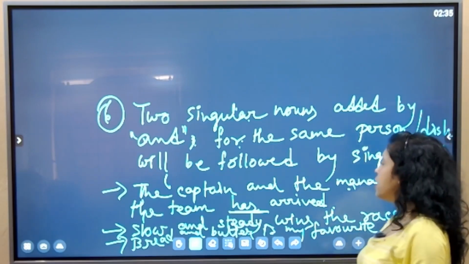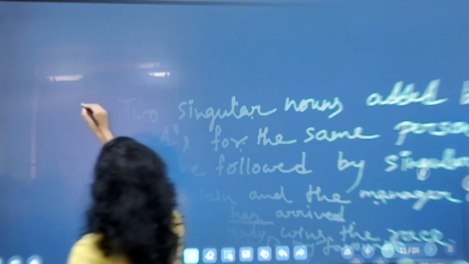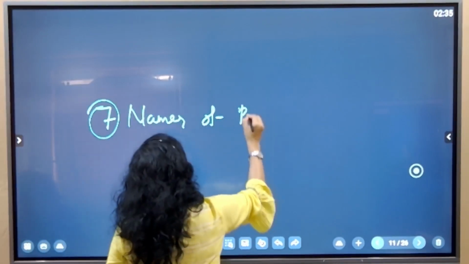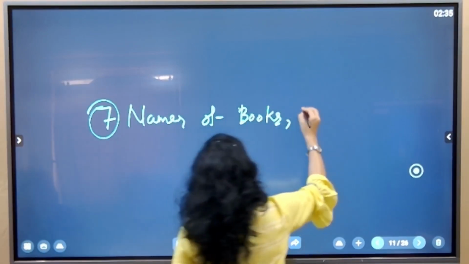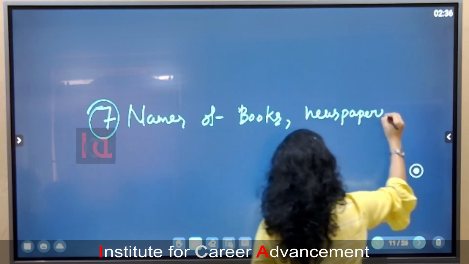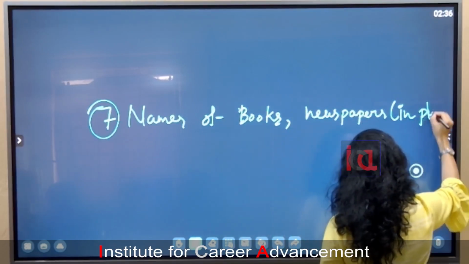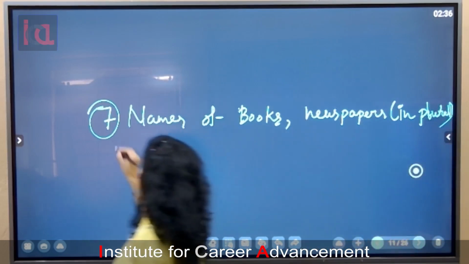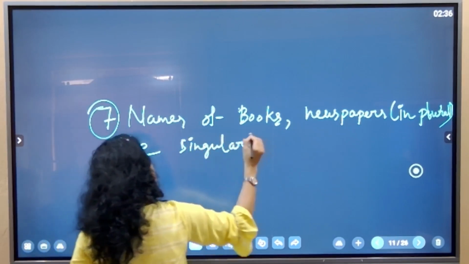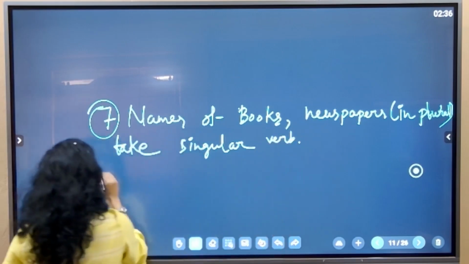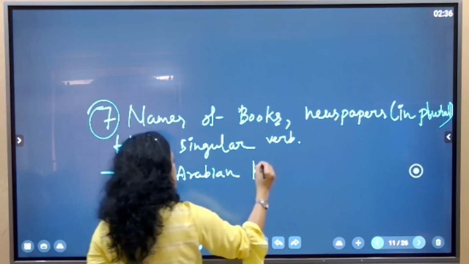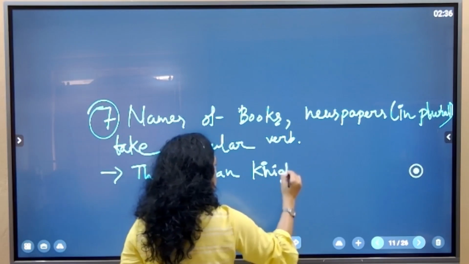So here we will use singular verbs whenever we get names of books or newspapers in plural. Suppose the Arabian Nights.